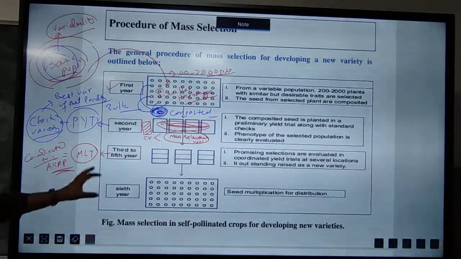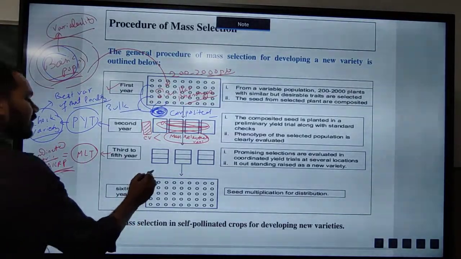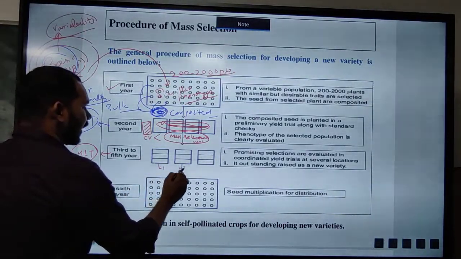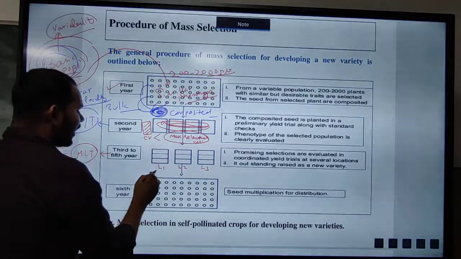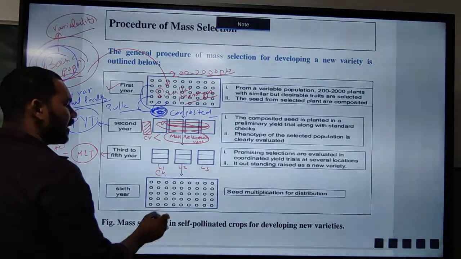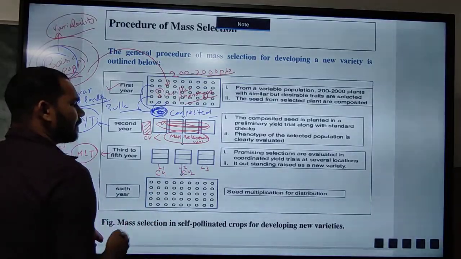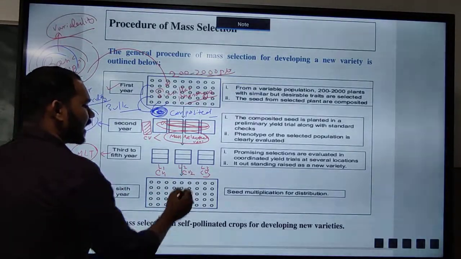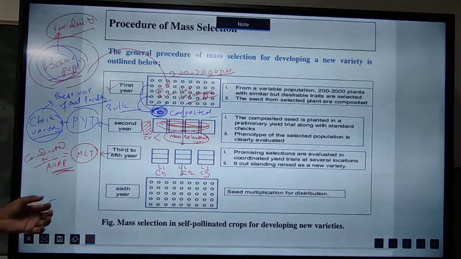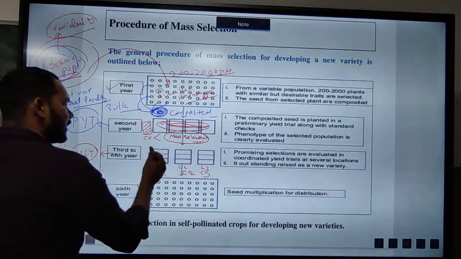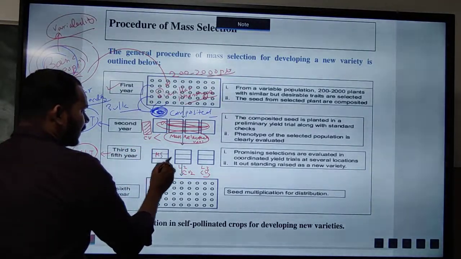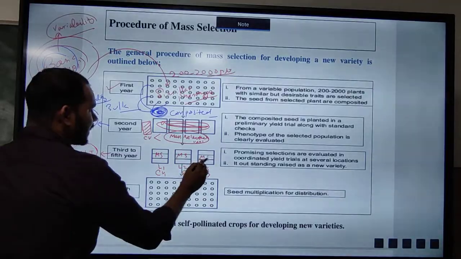In case of a multi-location trial, this is location number 1, this is location 2, this is location 3. In location 1, they have a check variety. In location 2, they have a different check variety. In location 3, they have a different check variety. So these are the mass selected varieties.